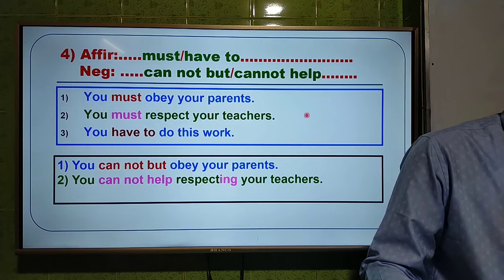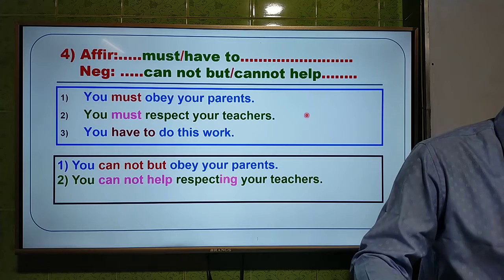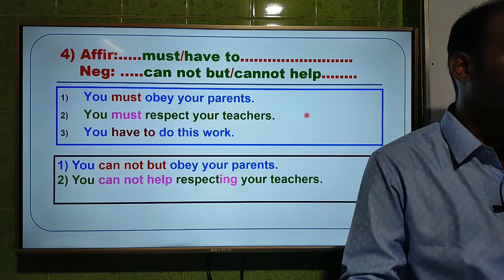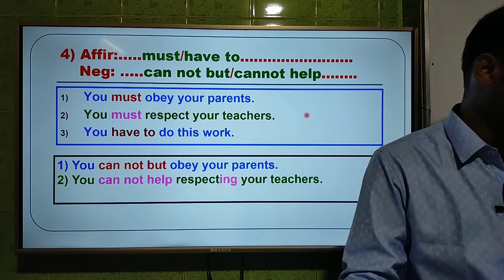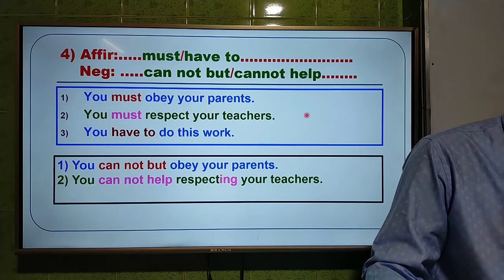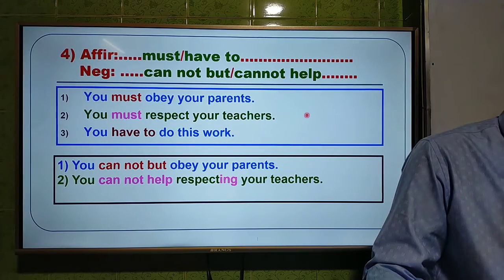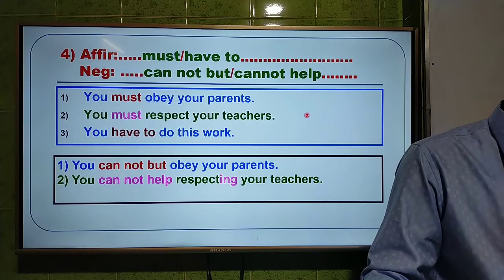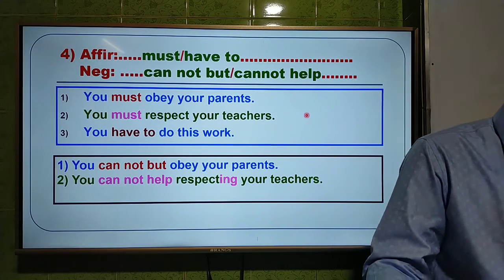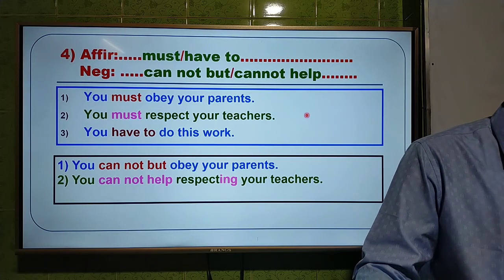Okay, now again, use cannot but to do the third one. Use cannot but: you have to do this work. Is there anyone to answer? Please try to answer these questions. If you try, you will easily understand. Otherwise, you cannot get a clear conception.